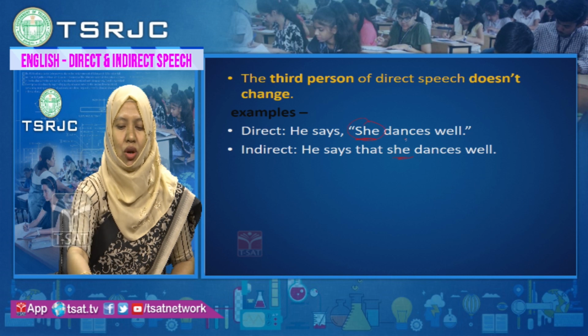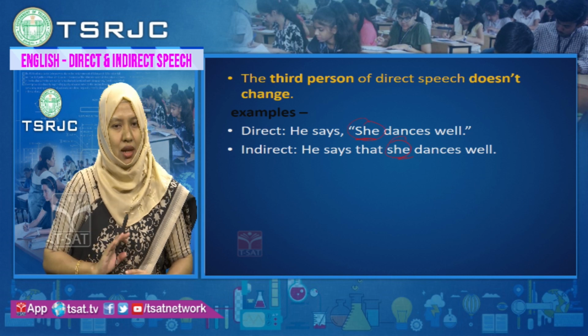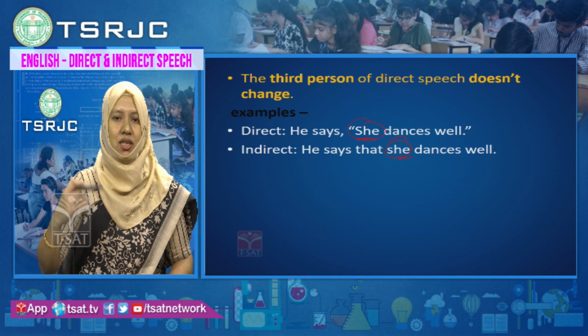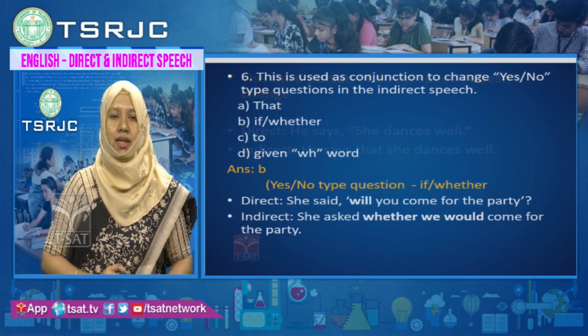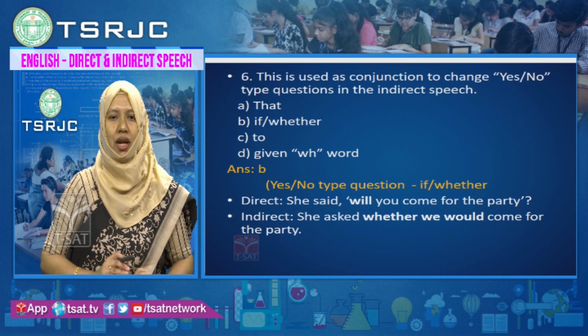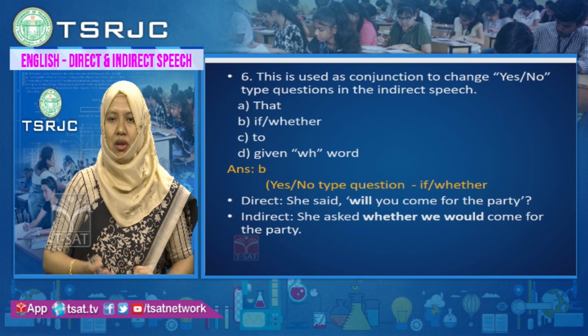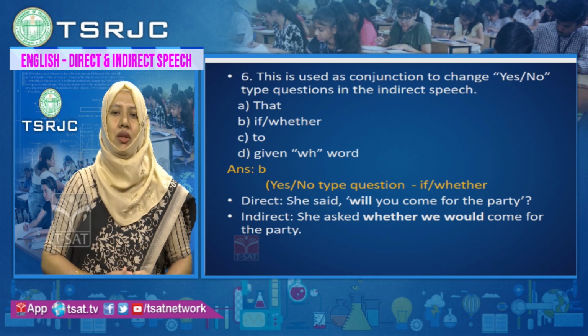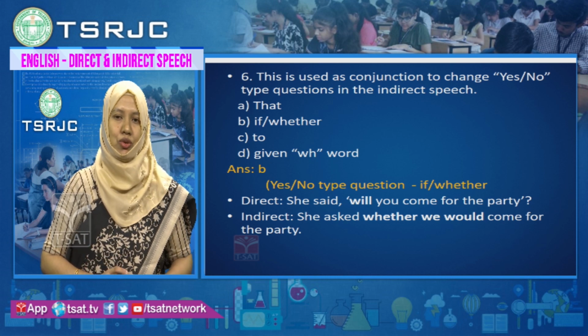Same, pronoun is not changed. So in third person, the pronouns are not changed, they remain the same. Next question. This is used as conjunction to change yes or no type of questions in the indirect speech. Remember, we have discussed yes or no questions earlier in this episode.